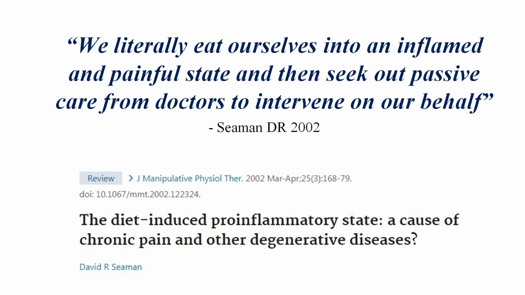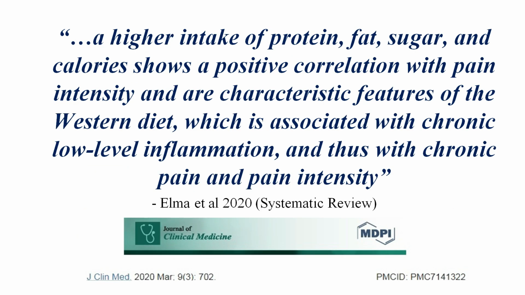We literally eat ourselves into an inflamed and painful state and then seek out passive care from doctors to intervene on our behalf. A higher intake of protein, fat, sugar, and calories shows a positive correlation with pain intensity and are characteristic features of the Western diet, which is associated with chronic low-level inflammation, and thus with chronic pain and pain intensity.